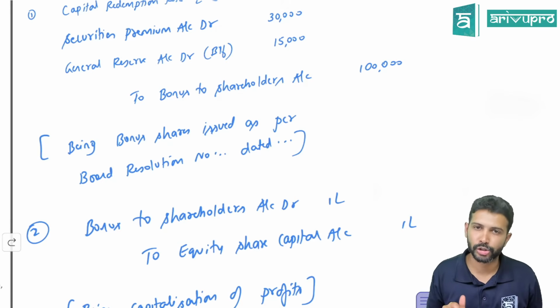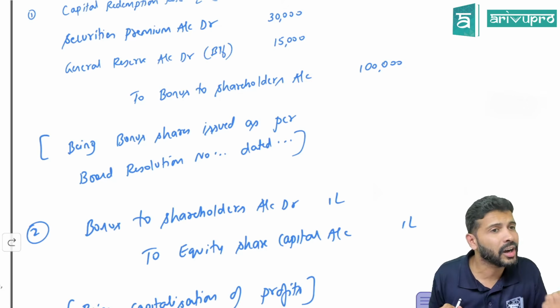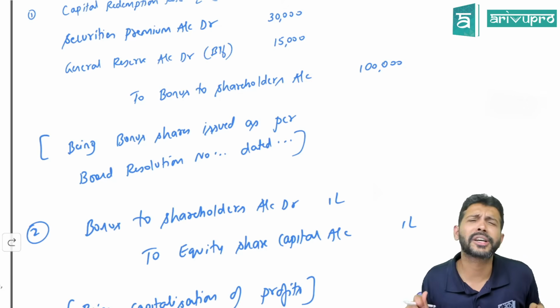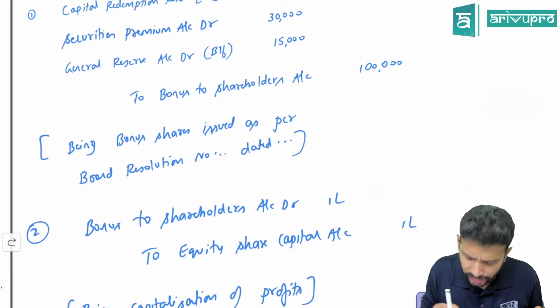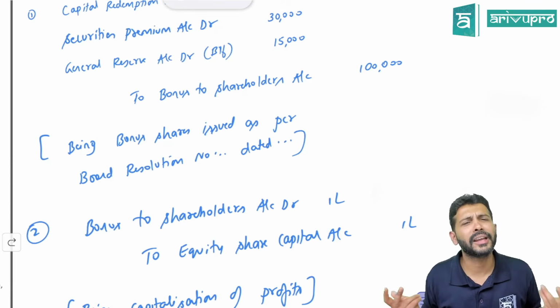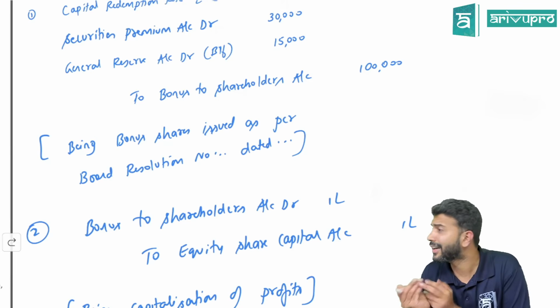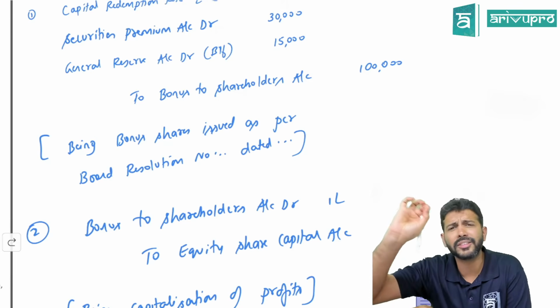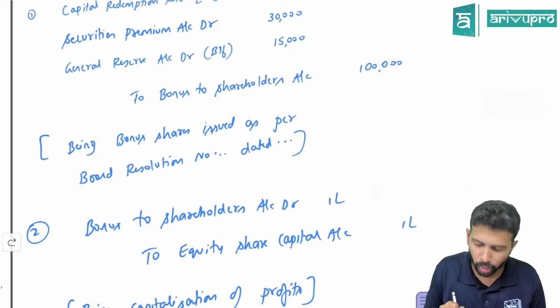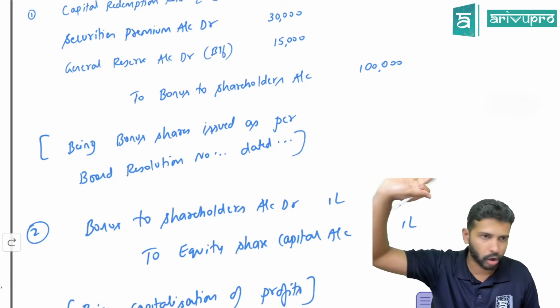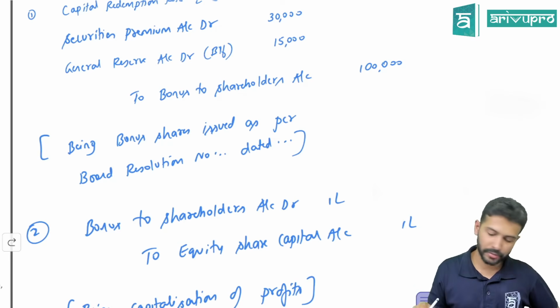These sorts of resolutions will have a date as well as a number. But is the subject law or accounts? All the data they will give you. That is the reason for the dot, the chukke. Meaning the resolution number and resolution date are not given. That is the reason we have kept that dot. If you want, you can simply write board resolution dated ... also. That is the meaning of that. Are we okay?